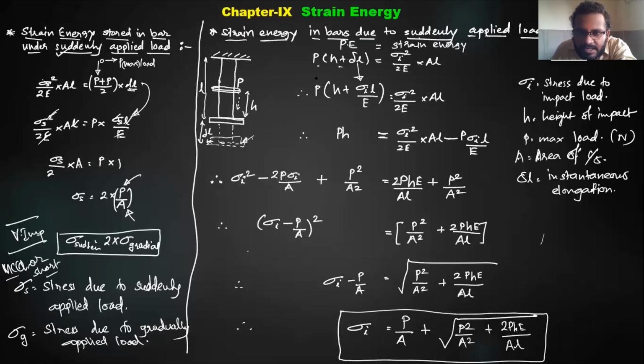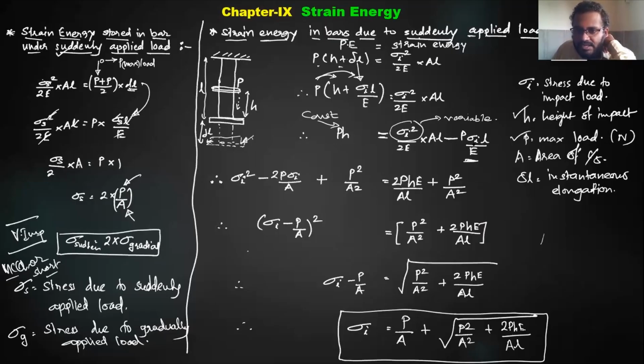Now we can multiply this P inside. So it will become PH, and here it will be P sigma I L by E. We have written it on this side with a negative sign. So here we have sigma I squared by 2E into AL, minus P sigma I L by E, minus PH. Here sigma I is the variable which I want to find out. P is a constant, because we know the initial maximum load and the height at which it's kept. So PH is a constant. If I want to find sigma I, I will convert it to a quadratic equation.